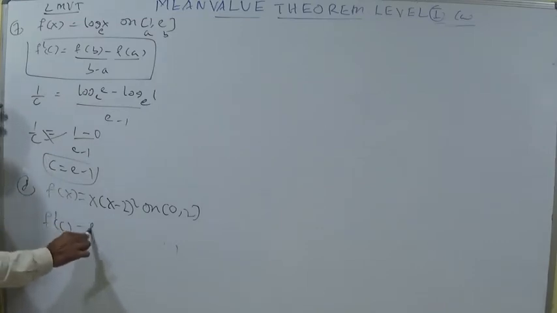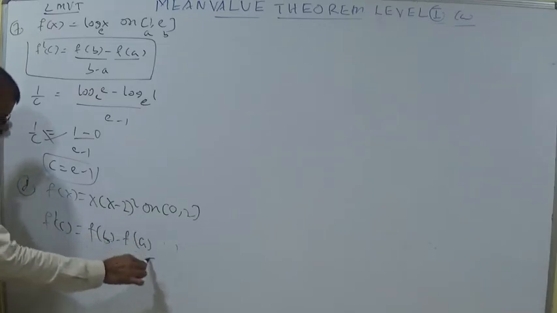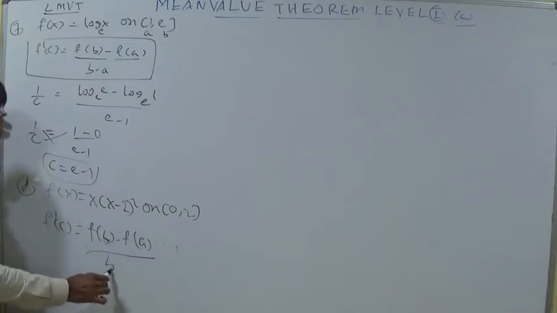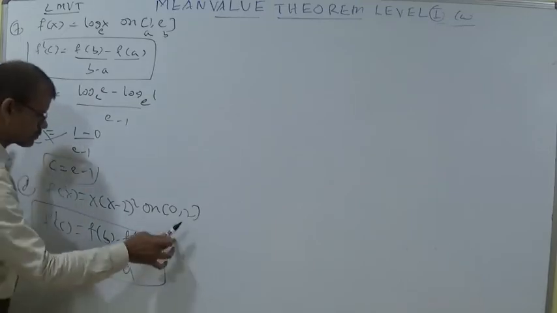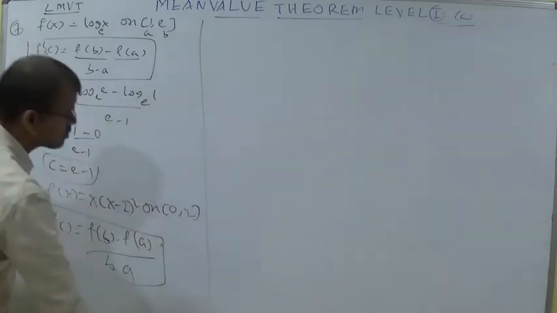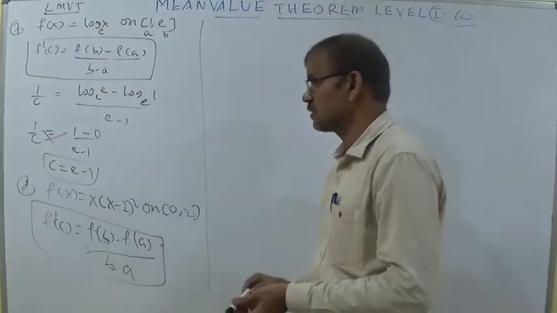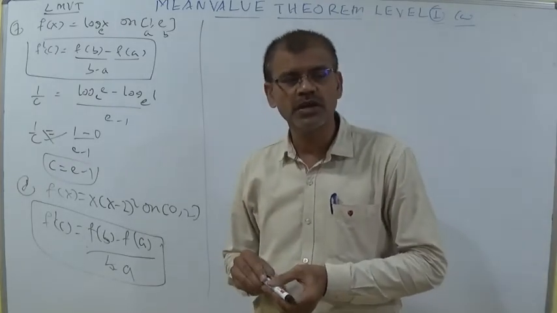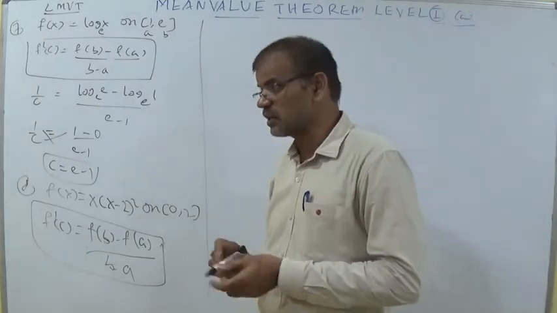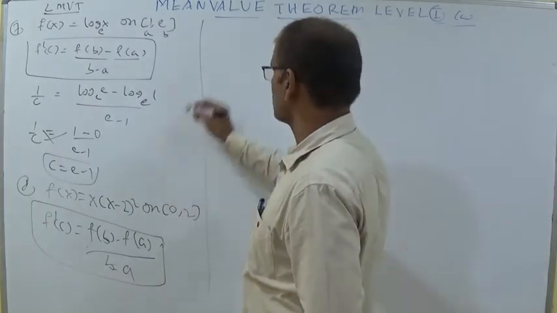Don't forget the formula: f dash c equal to f of b minus f of a whole by b minus a. In exams students are sometimes told to use Lagrange's mean value theorem, otherwise Rolle's theorem. If nothing is given, it is going to be multiple concepts, so we should try to understand this in advanced and mains also. This is MSET level.